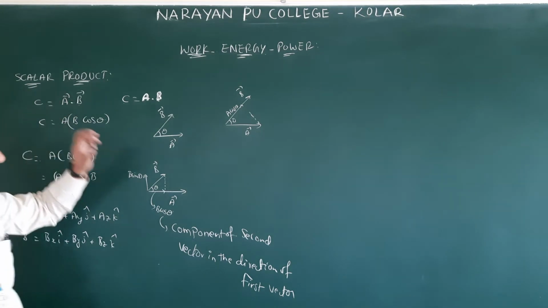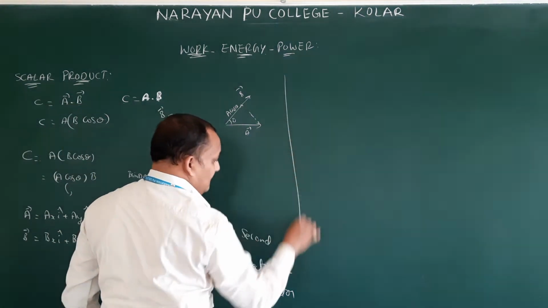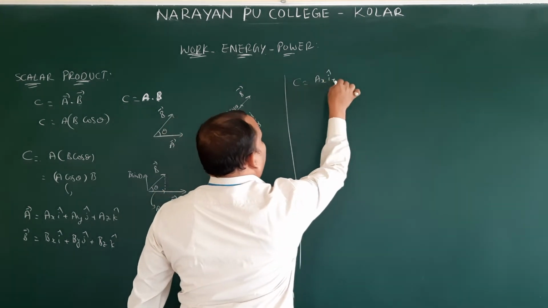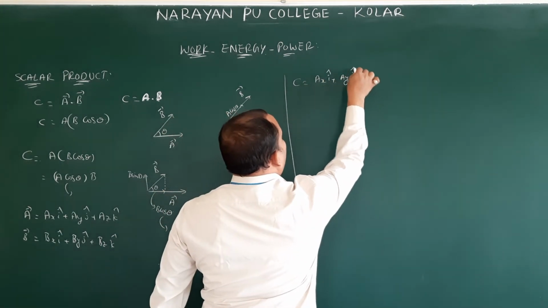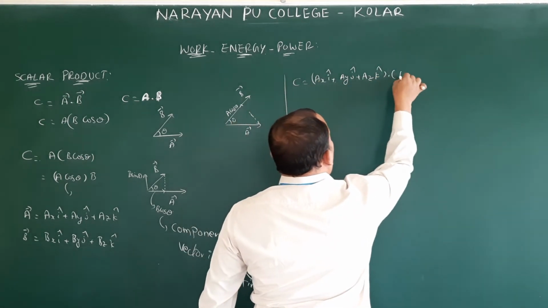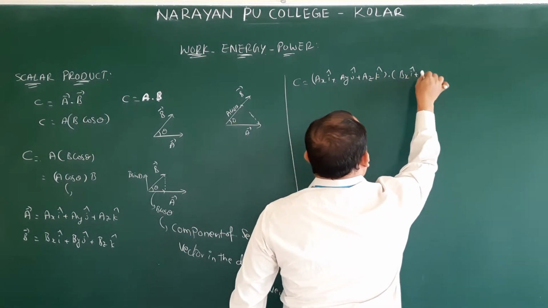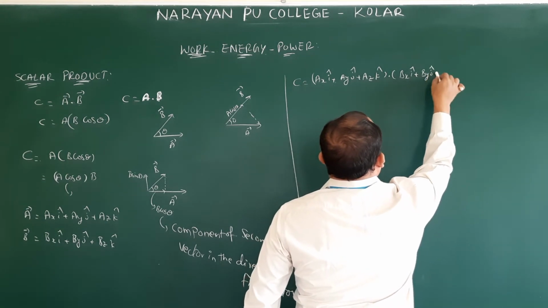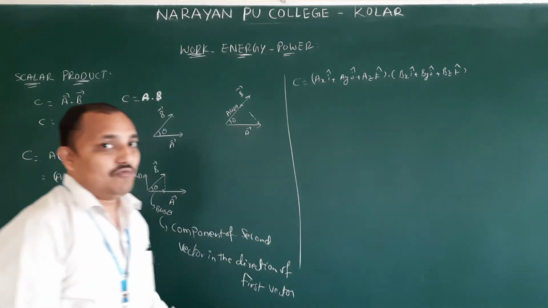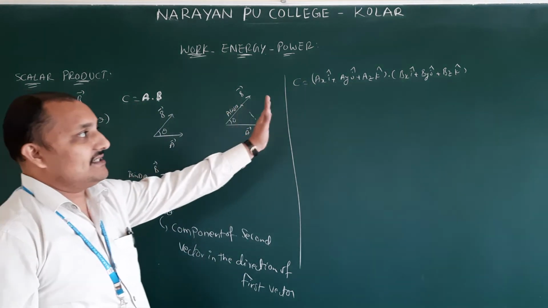Now a bar dot b bar, how will we write? C is equal to (ax i cap plus ay j cap plus az k cap) times (bx i cap plus by j cap plus bz k cap). Now we have to multiply, just normal multiplication.